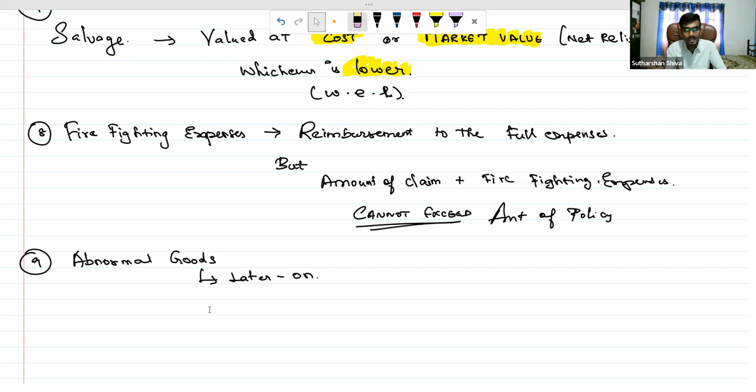Now we are going for an exam-oriented approach. In our next session, we are going to solve 2 problems based on loss of stock. We have so many problems for loss of stock. Some problems I will do, and some I will give you as homework. With this, the conceptual learning about the fire insurance claim is over.